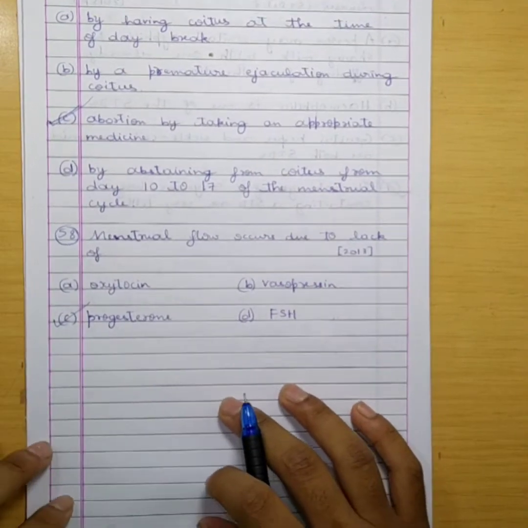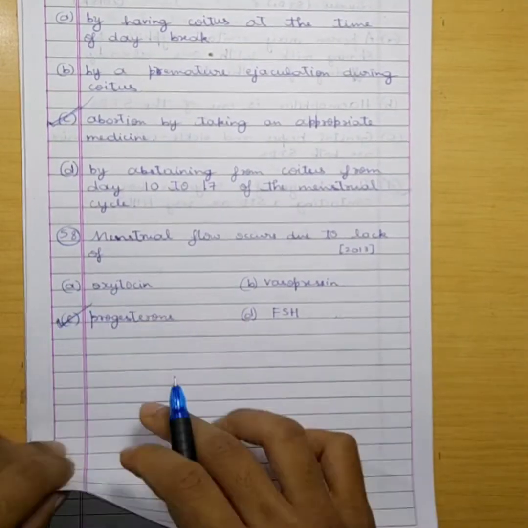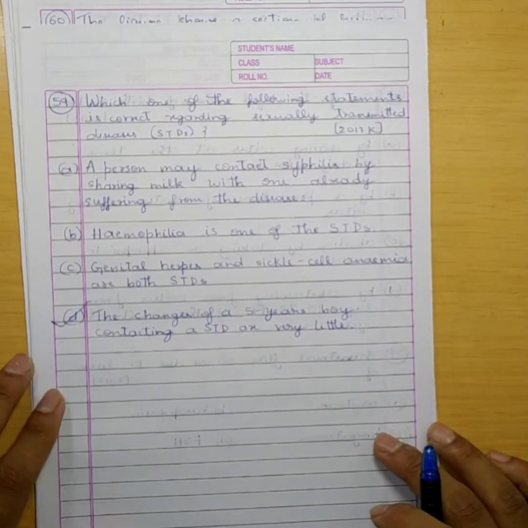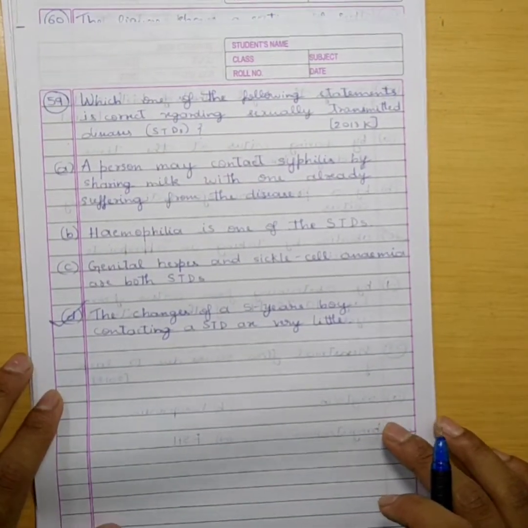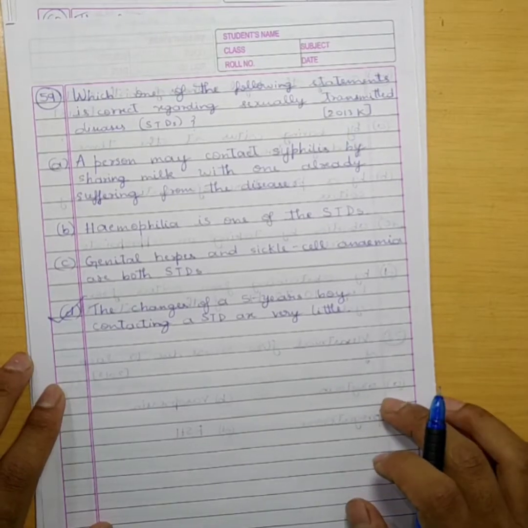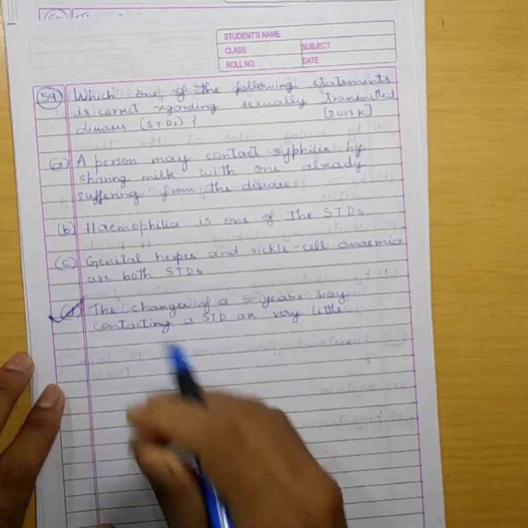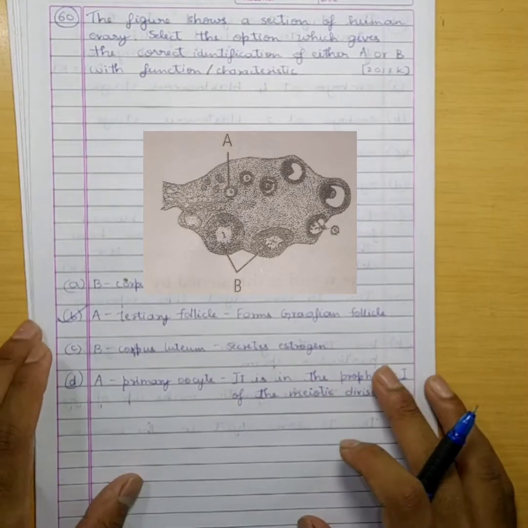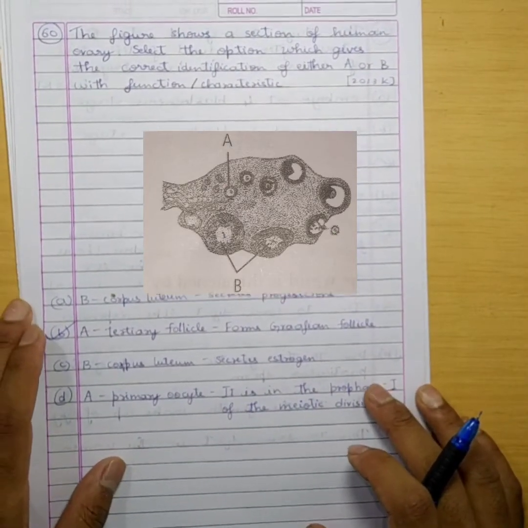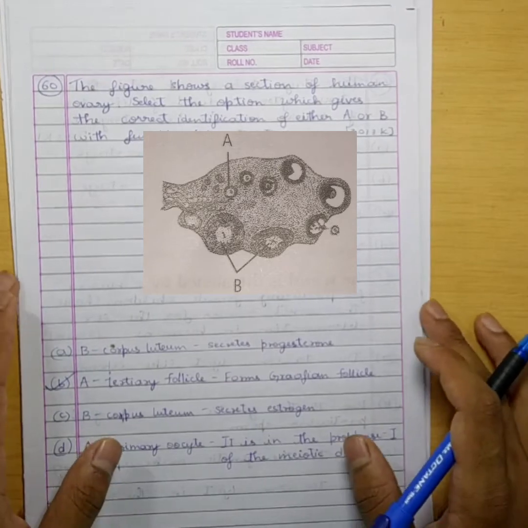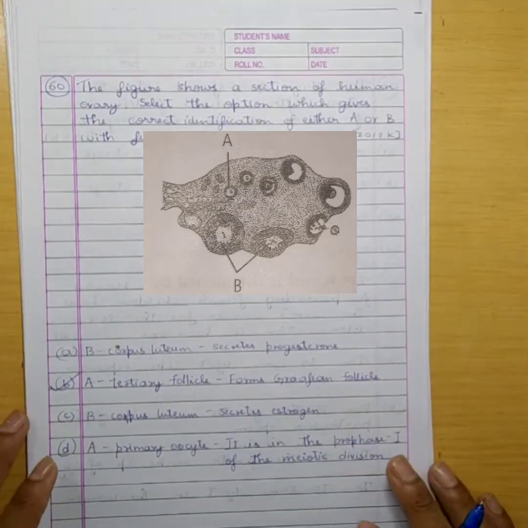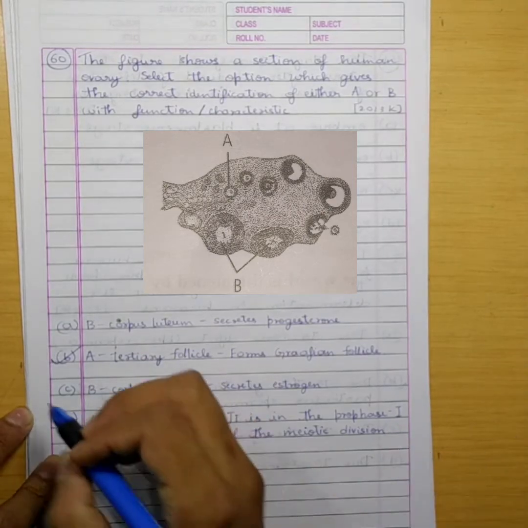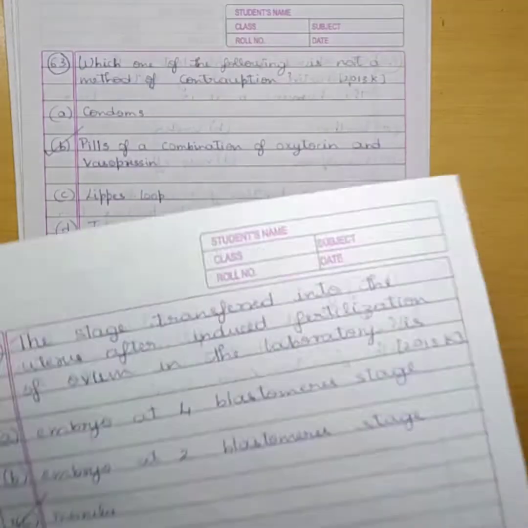58. Menstrual flow occurs due to the lack of progesterone. Option C. 59. Which one of the following statements is correct regarding sexually transmitted diseases? The chances of a 5-year-old boy contracting STD are very little. Option D. 60. The figure shows a section of human ovary. Select the option which gives the correct identification of either A or B with function or characteristic. A, tertiary follicle. It forms Graafian follicle. So option B is correct.